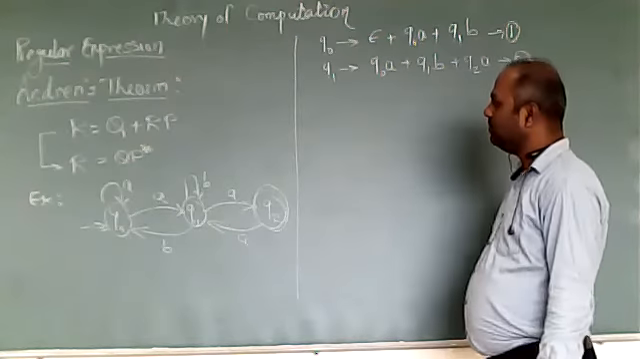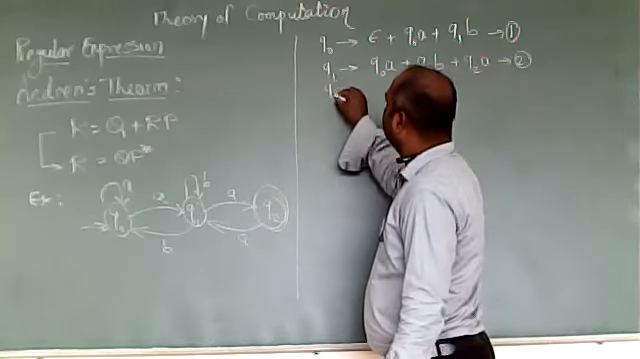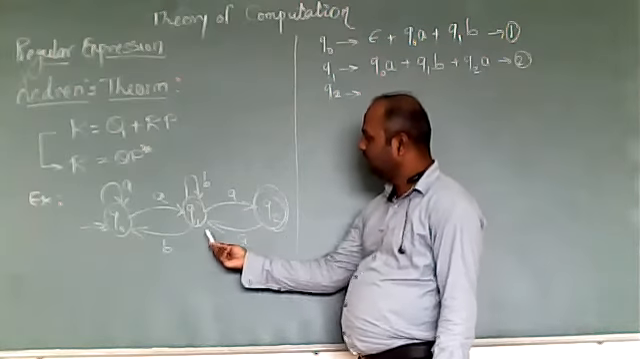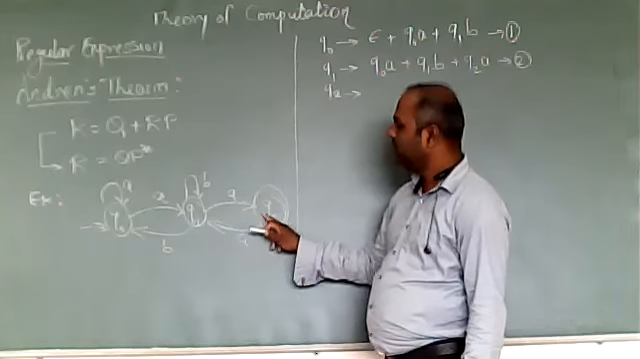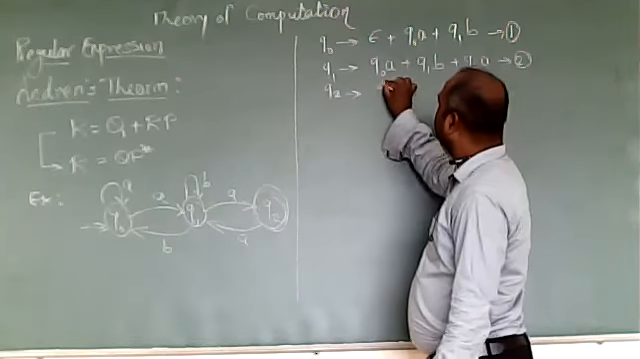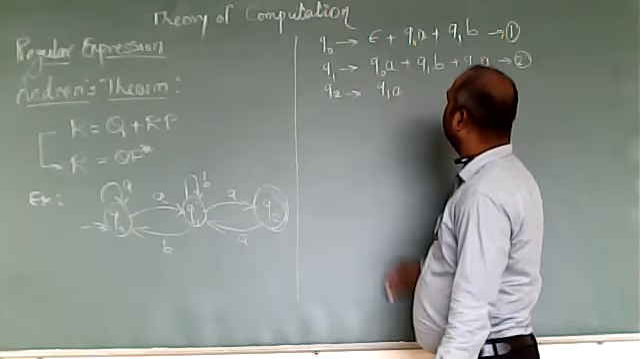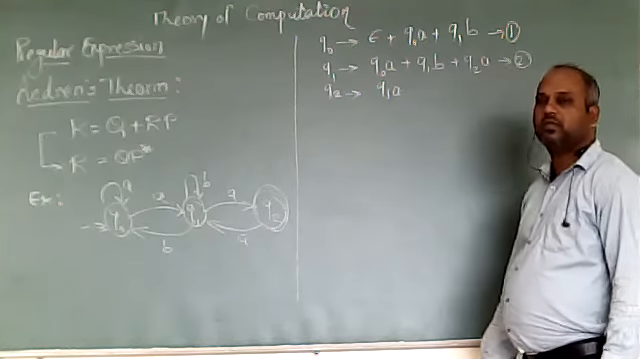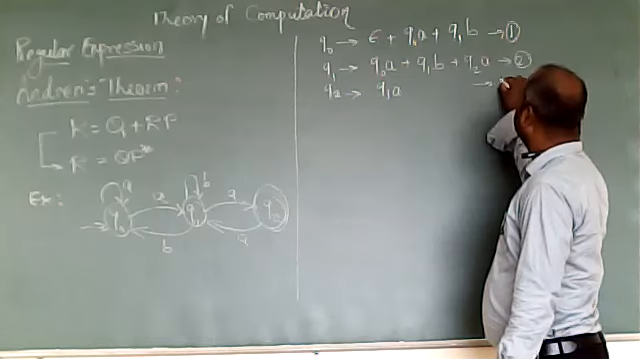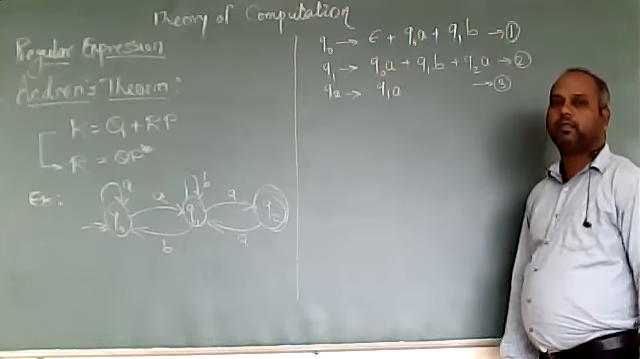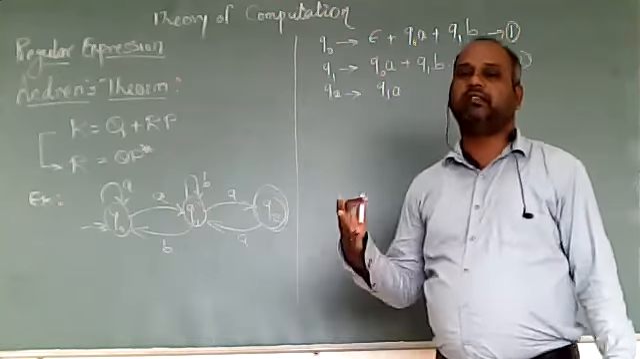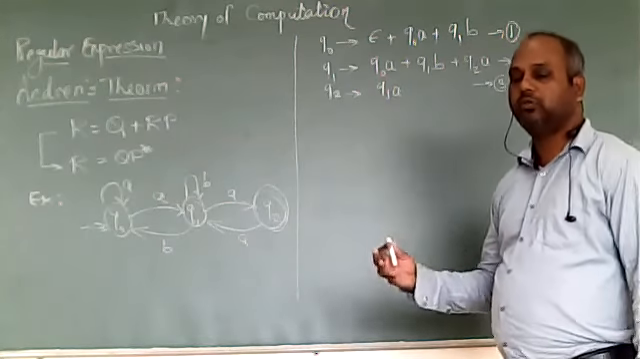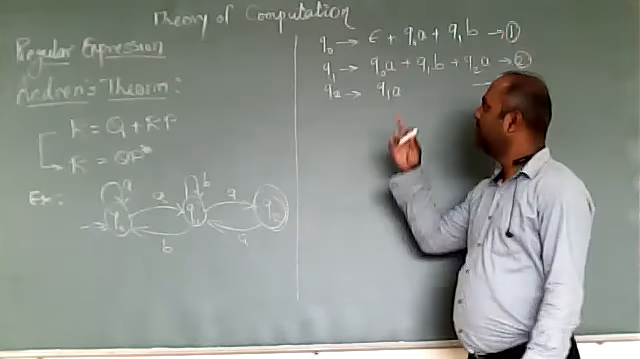Now the next state, Q2. The incoming transition is from Q1 with input A to Q2, so it will be Q1A. There is only one transition. We'll number this as equation number 3. So we have derived the three equations, one equation for every state, using the incoming transitions.